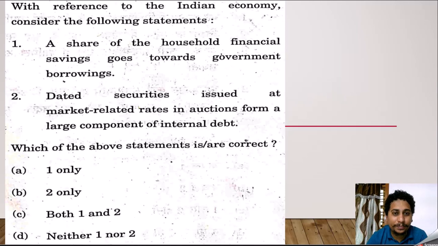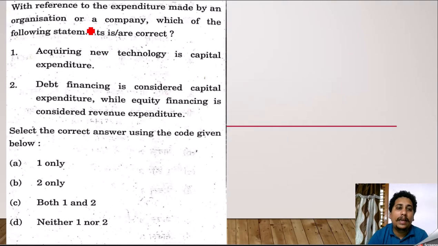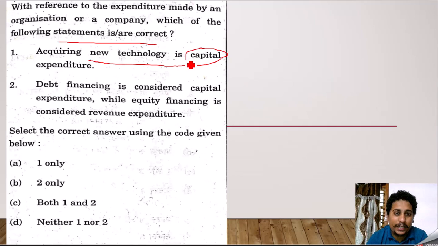Okay, guys, next, see. With reference to expenditure made by an organization or a company, which of the following statements is/are correct? Acquiring new technology is capital expenditure. Absolutely correct statement. New technology, if we are bringing, for example, I'm buying machinery, I'm buying a tractor, I'm buying a good which creates growth to the system or growth to the company, definitely it will be a part of capital expenditure. First statement is absolutely the right statement.